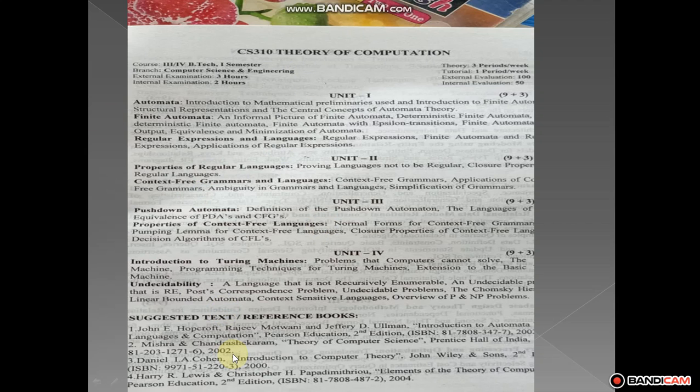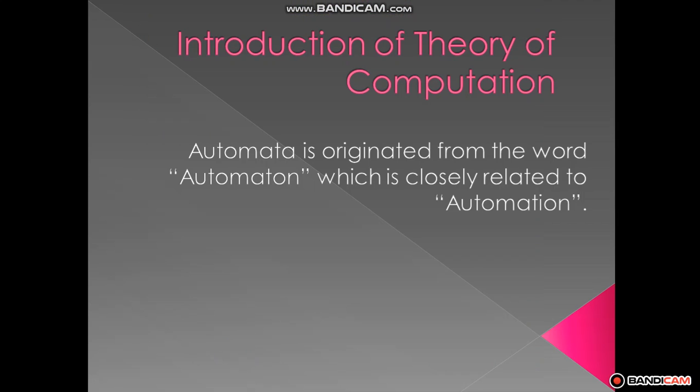Now then, first we start the topic. What is meant by automata? So in this automata it is a completely mathematical representation, and this is a mathematical computation to represent the various mathematical models. Okay, and in these models, such as finite automata, as I showed you previously, such as finite automata, push down automata, and the Turing machine.